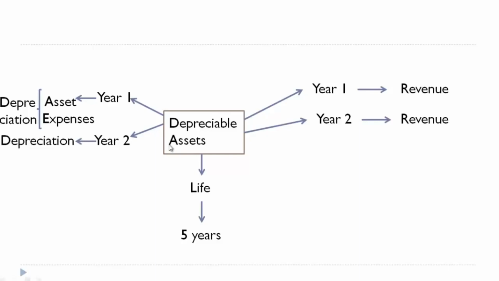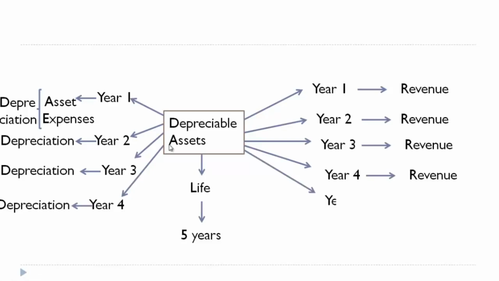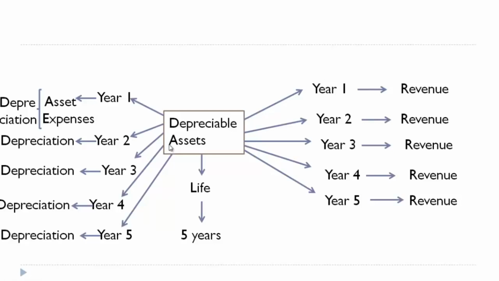So similarly, we will do it for year 3. There will be revenue and we have to account for the expenses in the name of depreciation. So it will happen for entire 5 years. So the underlying concept is, if you are recognizing revenue by using this asset, then you have to recognize the expense or loss incurred in using that asset as well.